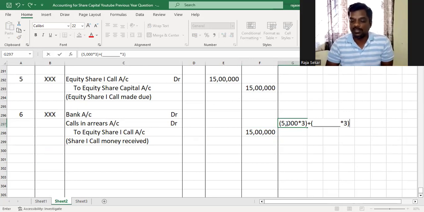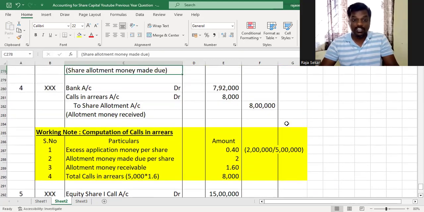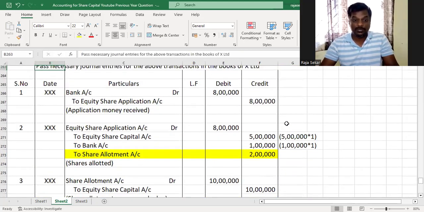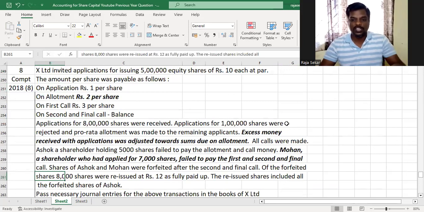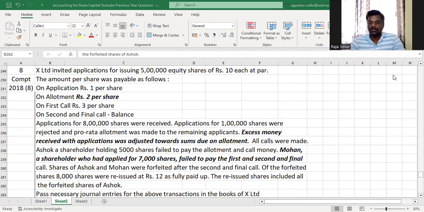Am I right or not, my dear children? Why don't we have that? Because the question only gives us the number of applications made by Mohan. You see, Mohan, a shareholder who would apply for 7,000 shares, failed to pay the first, second, and final call. Understood or not? We go to first compute the number of shares held by Mohan.